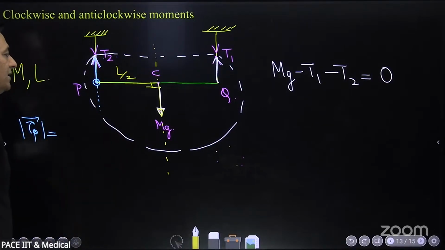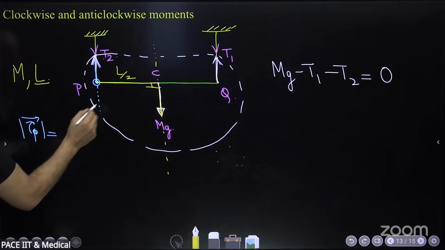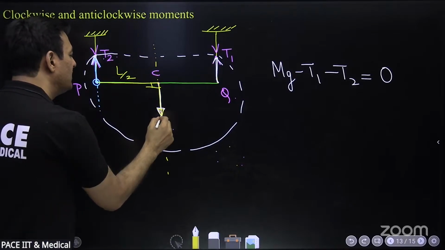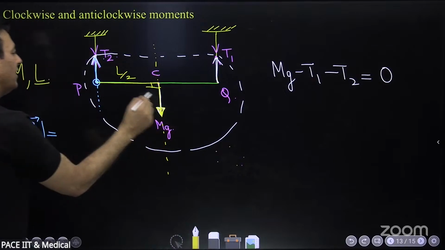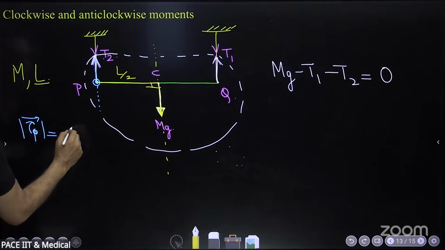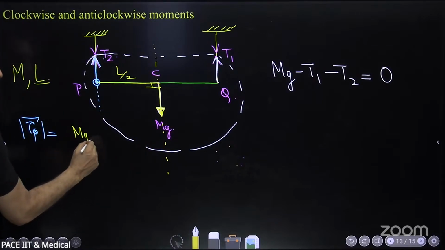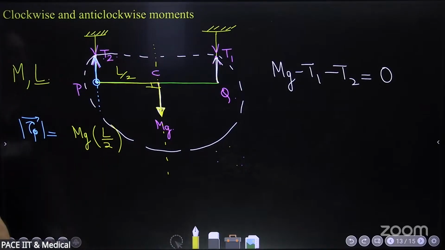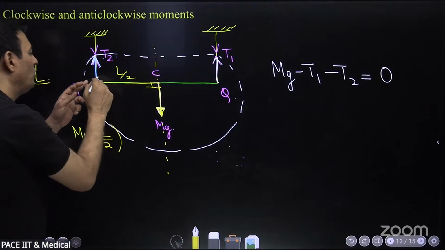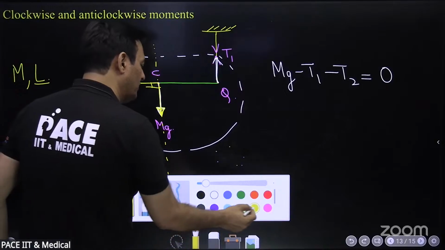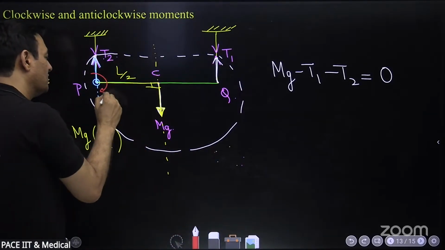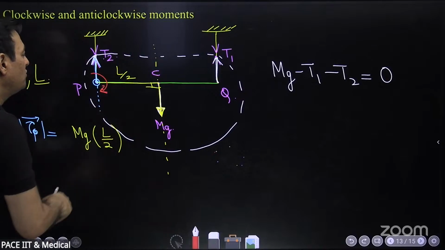If L is the length, this distance will be L by 2. Center of mass is at the center, so it will be L by 2. So we will say mg into L by 2, force into perpendicular distance. Tell me, will this force try to rotate it in the clockwise or anti-clockwise direction? Clockwise. This direction is clockwise.